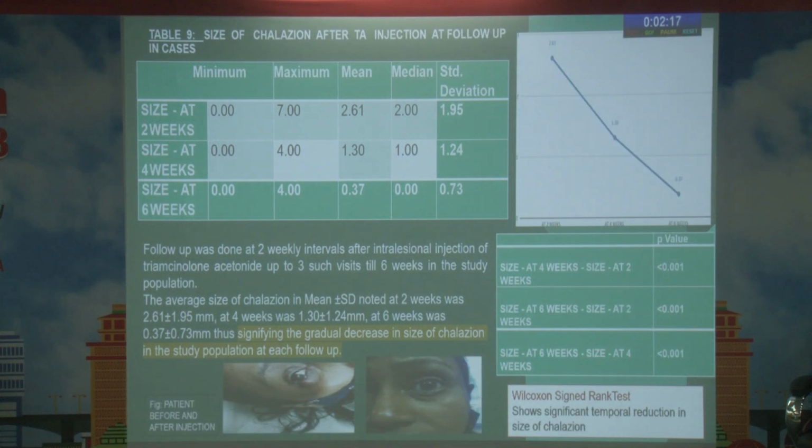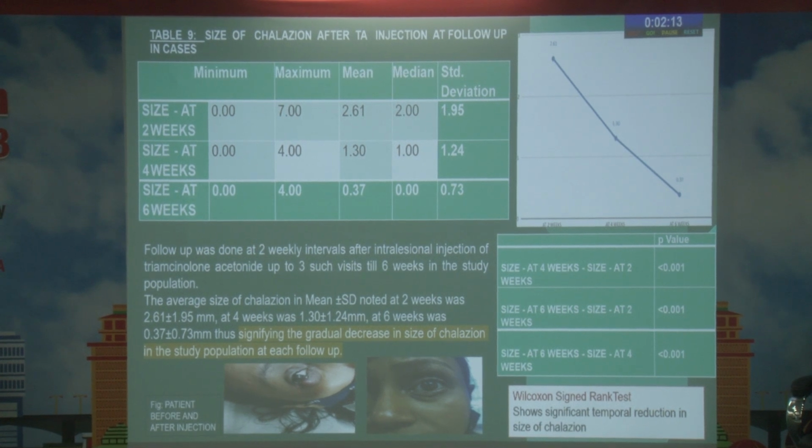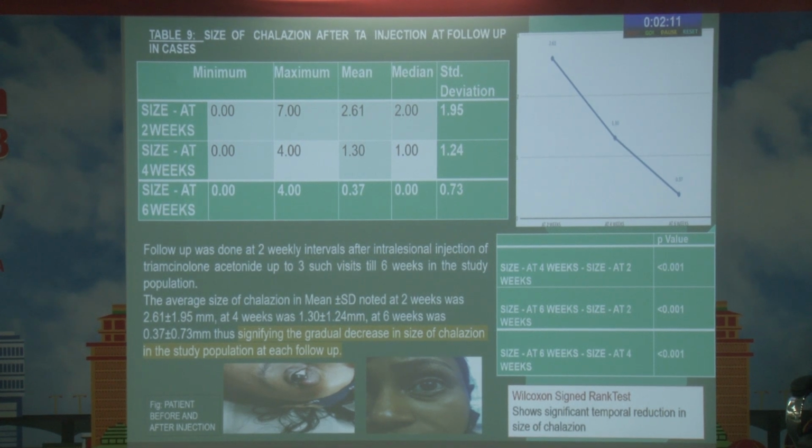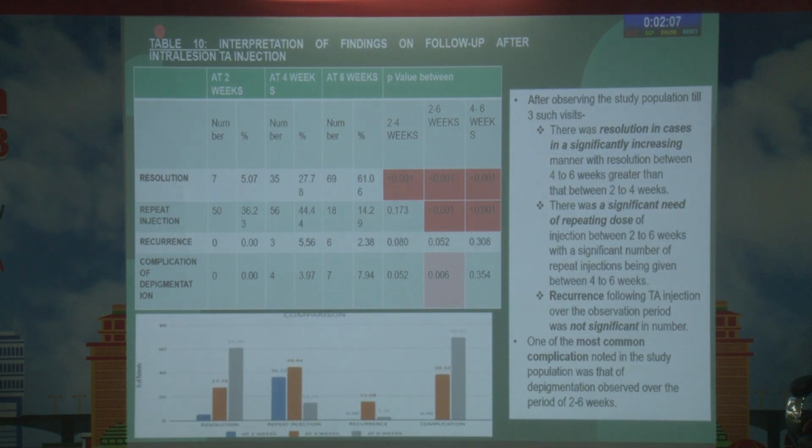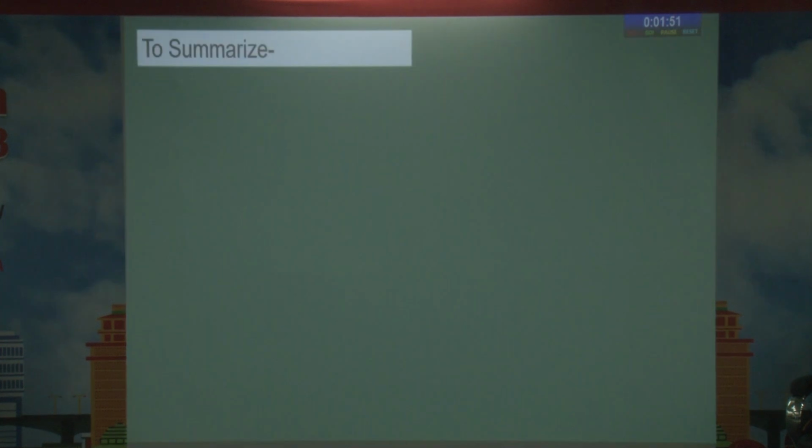According to the Wilcoxon signed rank test, there was a significant temporal reduction in the size of chalazion following triamcinolone acetonide injection at each follow-up. Therefore, at each follow-up, it was noted that the resolution in cases was in a significantly increasing manner between 4 to 6 weeks. There was also a significant need of repeating the dose of triamcinolone between 2 to 6 weeks. Recurrence was, however, not significant. One of the most common complications, depigmentation, was observed between 2 to 6 weeks.